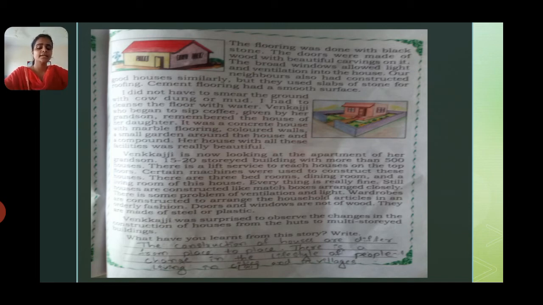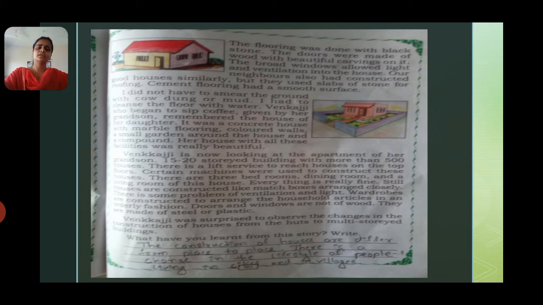After that I did not have to smear the ground with cow dung or mud. I had to clean the floor with water. In her earlier house she had to smear the ground with cow dung or mud.